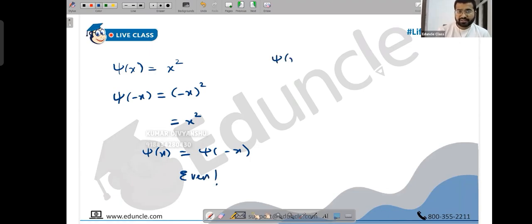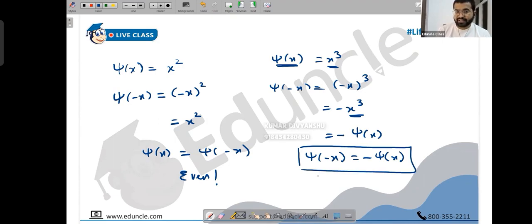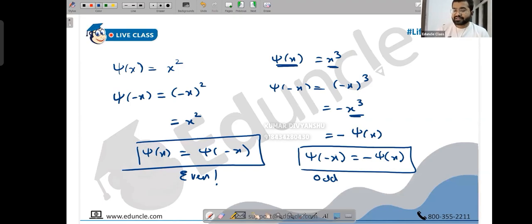Now suppose I give you psi of x is x cubed. Replace x with minus x. So you get minus of x cubed. But x cubed is psi of x, so minus of x cubed is actually minus psi of x. So basically we are getting psi of minus x is negative of psi of x. When this happens, you call it odd. So when psi of minus x and psi of x are equal, that's even. When psi of minus x is negative of psi of x, that's odd. But when neither of them is happening, it is neither even nor odd, people.